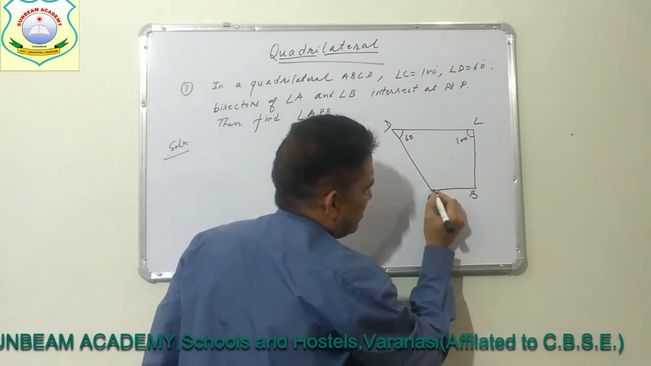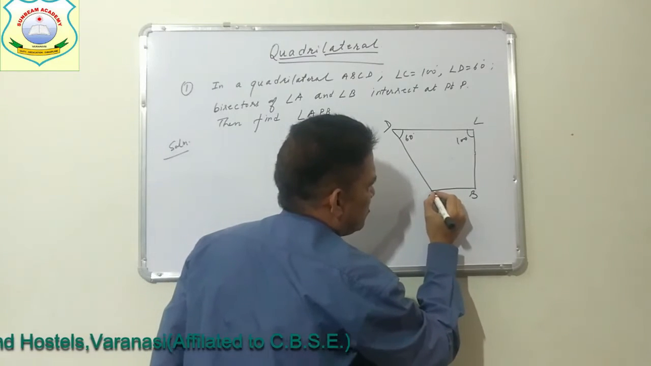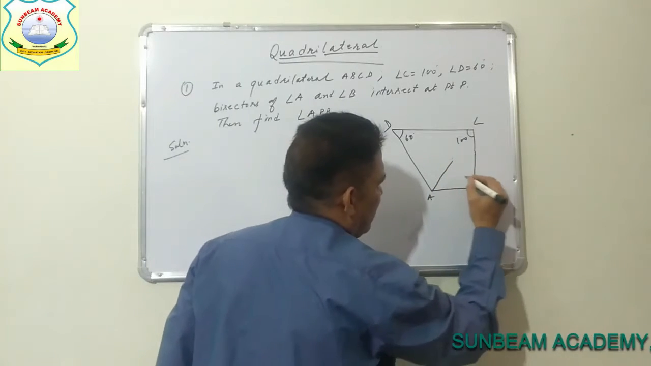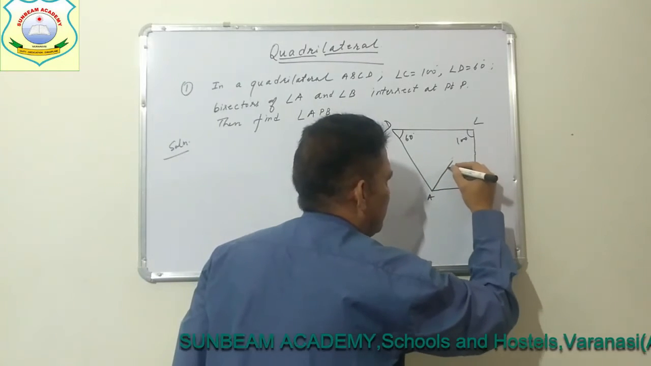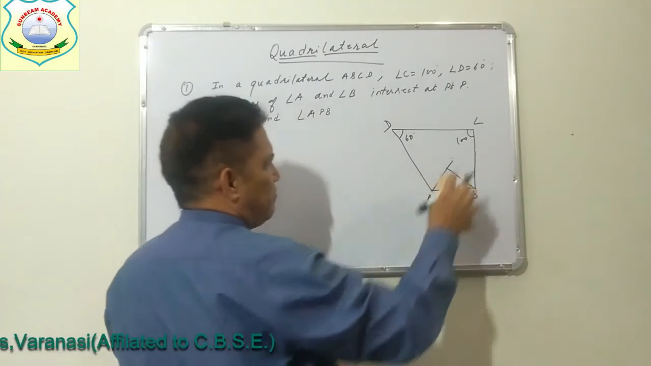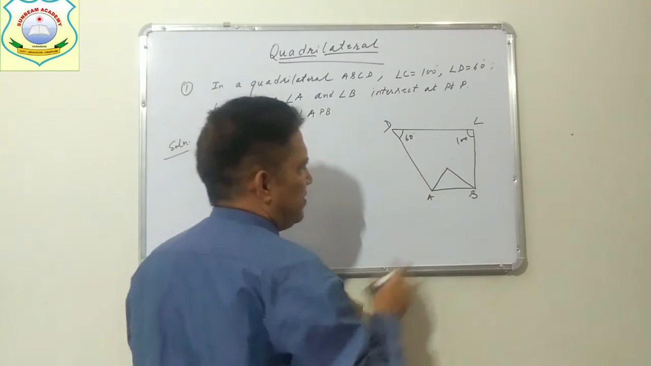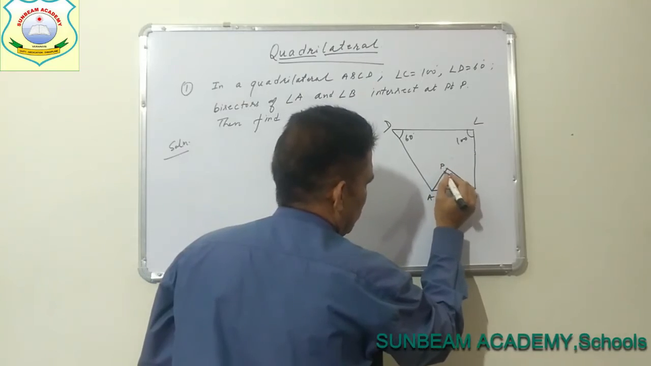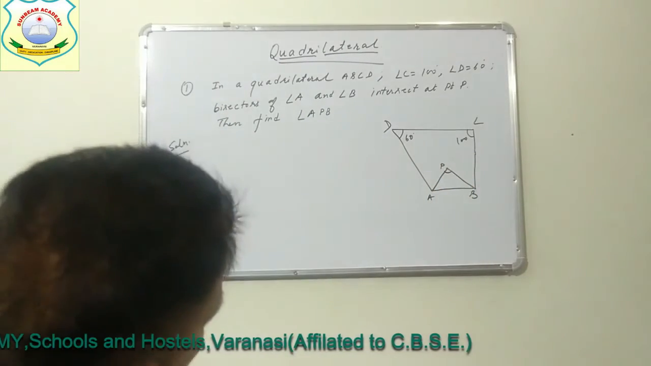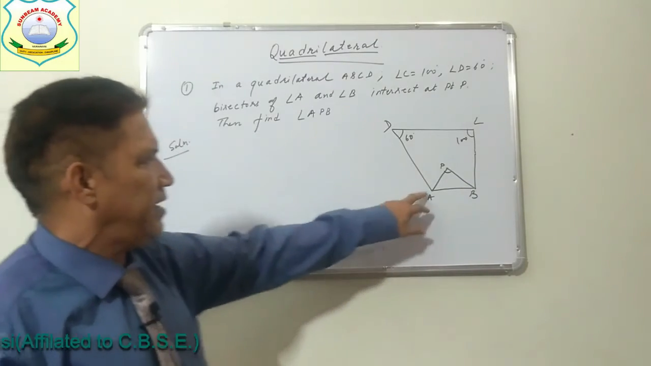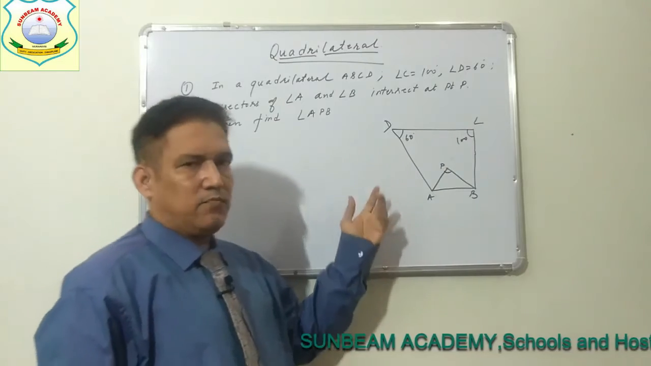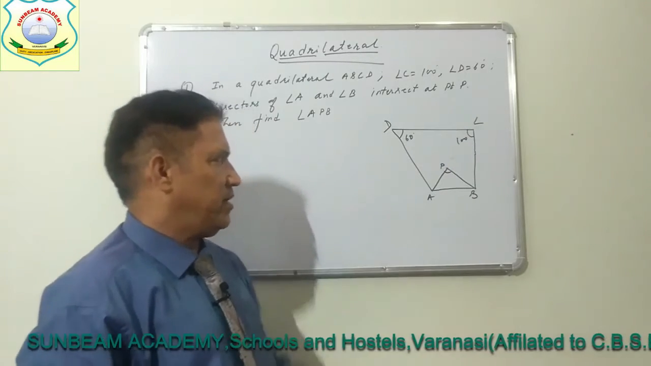Bisector means it will bisect, just half of angle A, half of angle A, then half of angle B. They are intersecting at point P. This is the point of intersection. So we have to find this angle APB. Now our problem is we have to find angle APB. So the use of the angle sum property of a quadrilateral will be there.